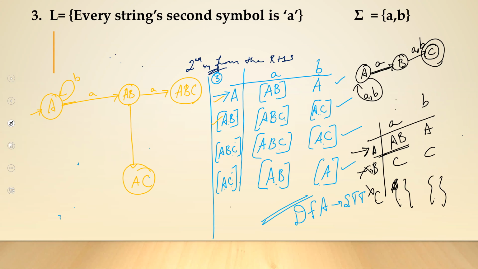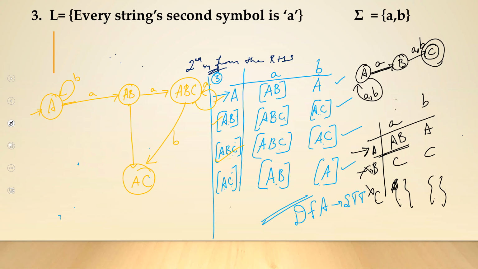Now ABC on A, you will be going to ABC. ABC on B, you will be going into AC. So that's it. The fourth one.